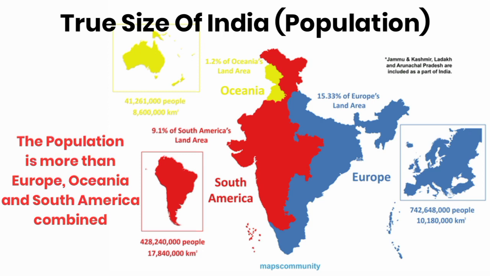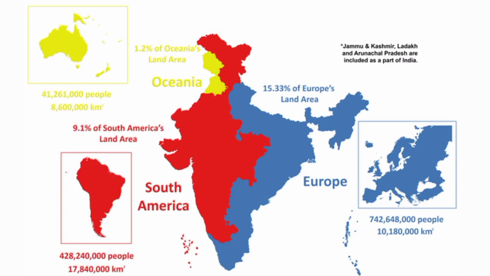This map shows how big India is in terms of population. Each colored segment holds more population than a continent.